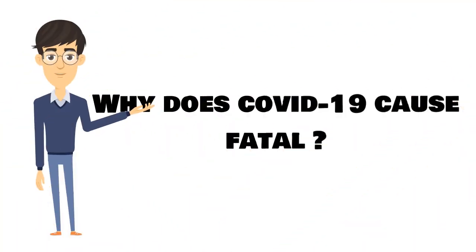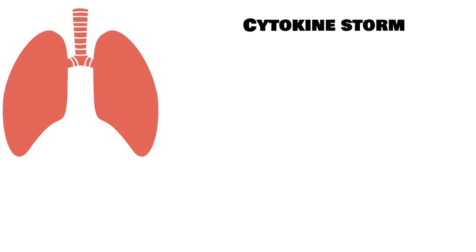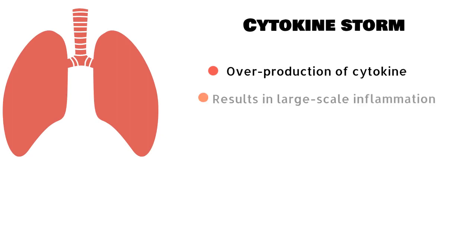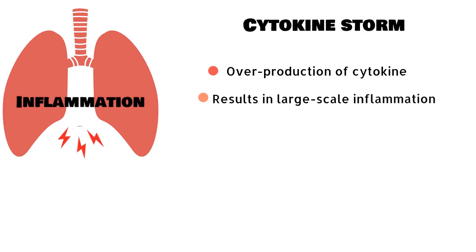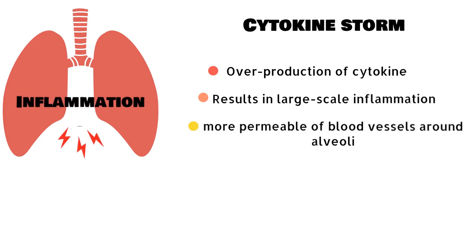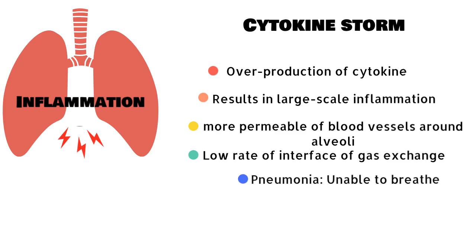Why does COVID-19 cause fever? This is due to the cytokine storm. It refers to the overproduction of cytokines, which is caused by overreactivity of the immune system. It can cause large scale inflammation and make the blood vessels around the alveoli more permeable. As a result, more fluids flow into the lungs and reduce the interface of gas exchange. So, in the most severe cases, COVID-19 patients are unable to breathe and die.